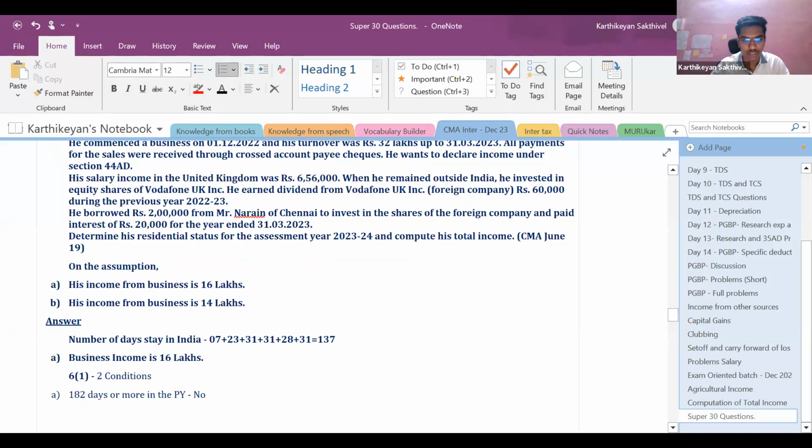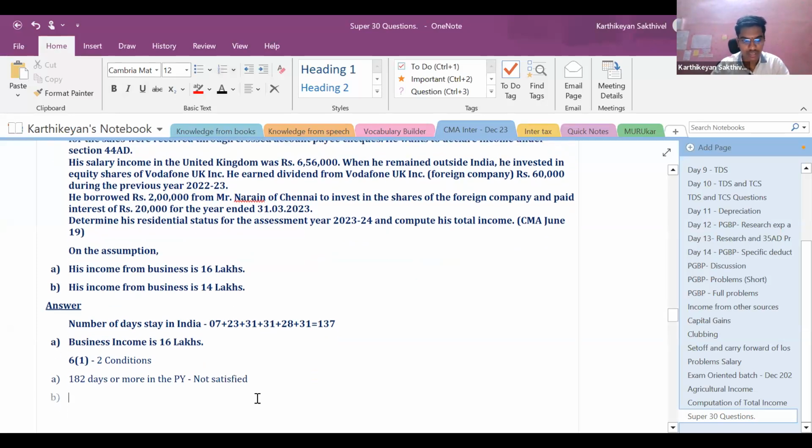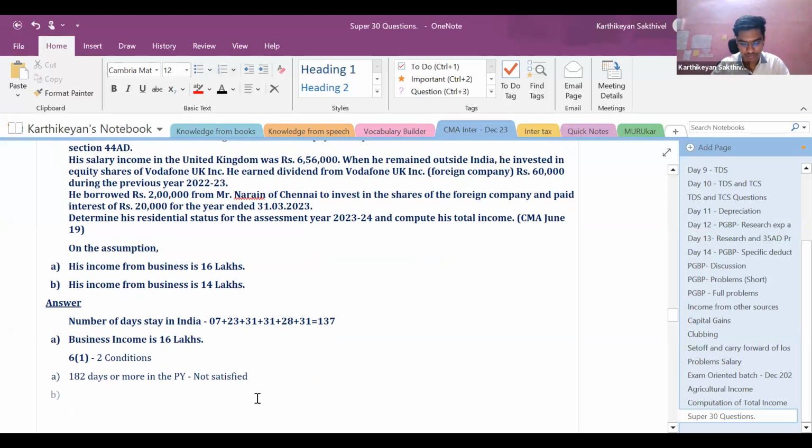Is this satisfied? Not satisfied. The next condition is 60 days or more in the previous year, and 365 days or more in the preceding 4 previous years. This is the normal condition.